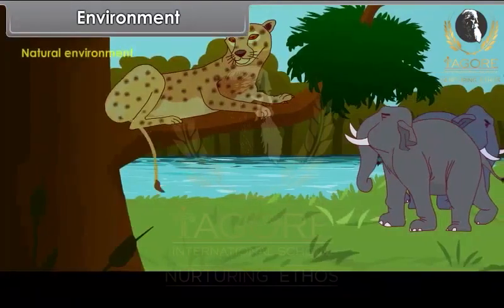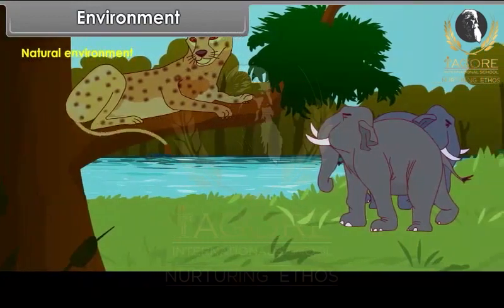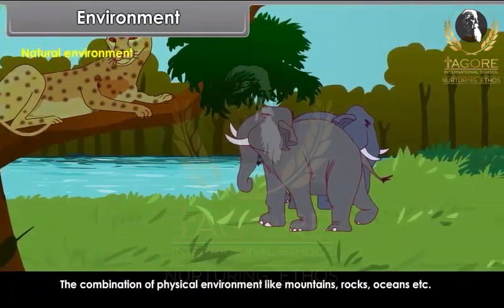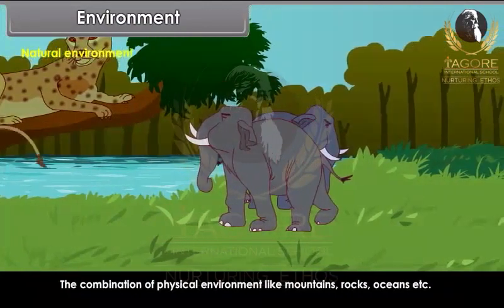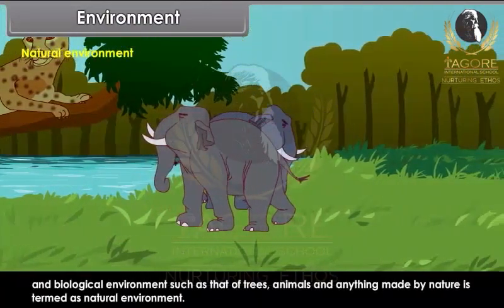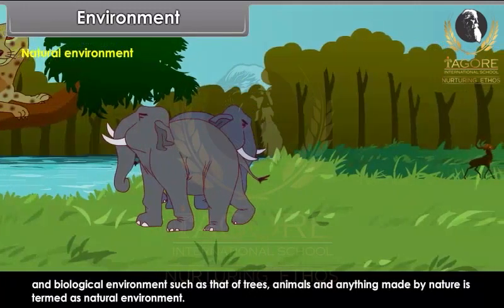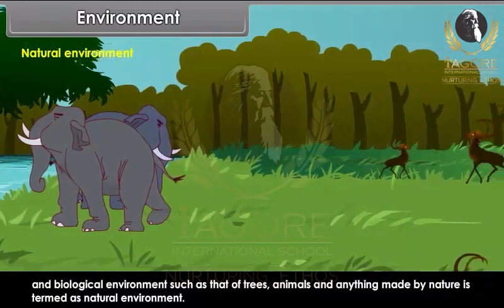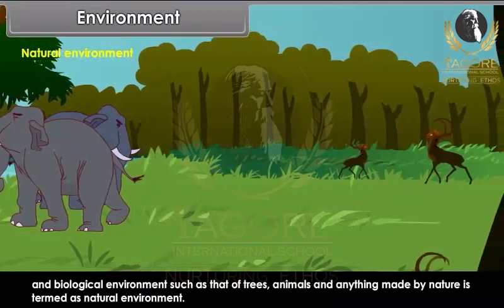Natural environment. The combination of physical environment like mountains, rocks, oceans, etc. and biological environment such as that of trees, animals and anything made by nature is termed as natural environment.